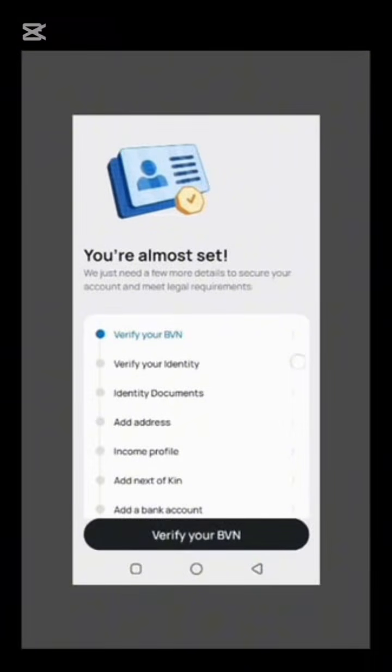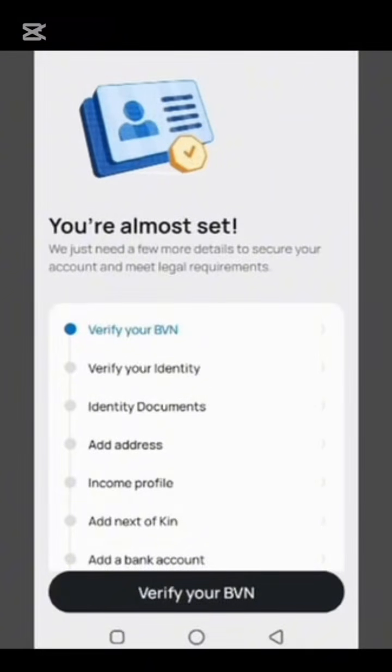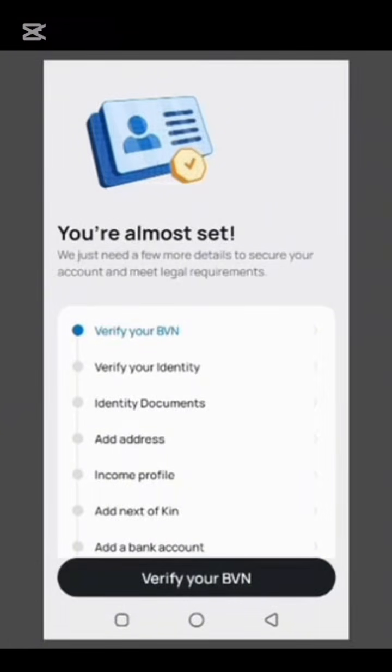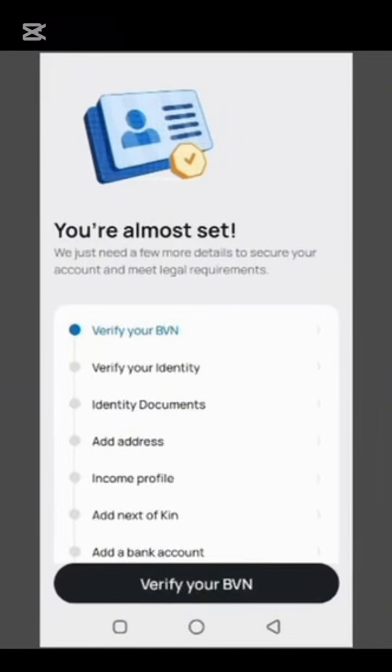So the next on the list is the next of kin. You need to provide the information of your next of kin, like the name, the address, and the relationship between you and your next of kin. Is it your brother, or your sister, or your spouse, or your parents? You're going to be indicating your relationship with your next of kin. So that is it about the next of kin.